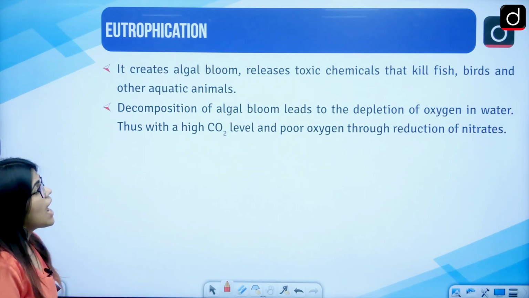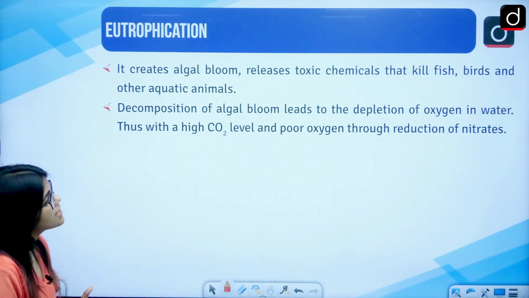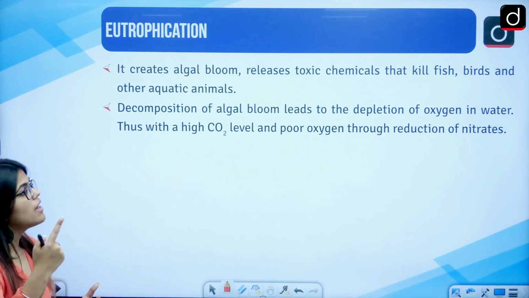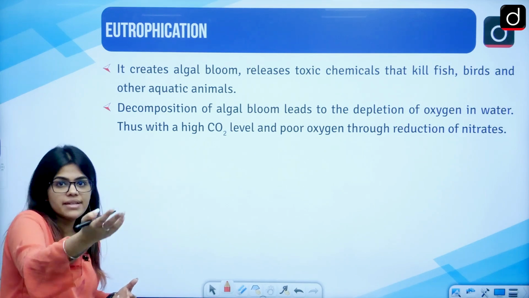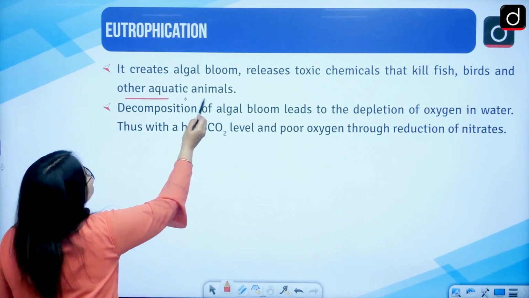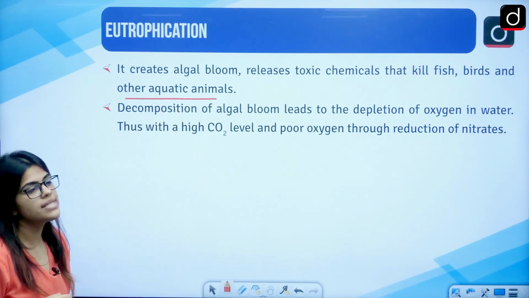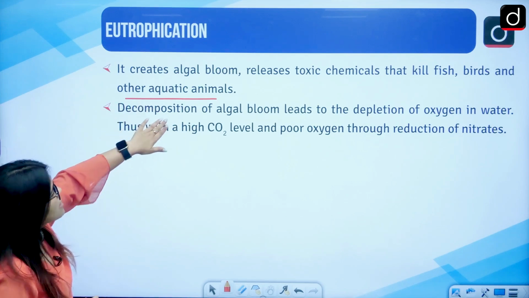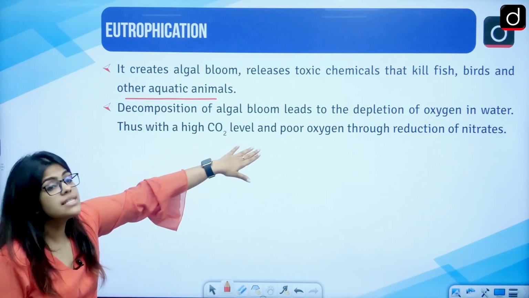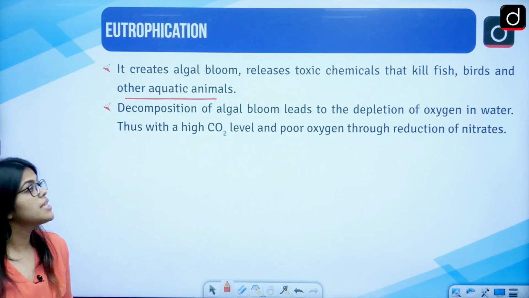It creates algae bloom. It releases toxic chemicals that can kill the fish, the birds or the migratory birds that are present there. It can also cause harm to other aquatic animals. The decomposition of algae bloom leads to the depletion of oxygen in the water.